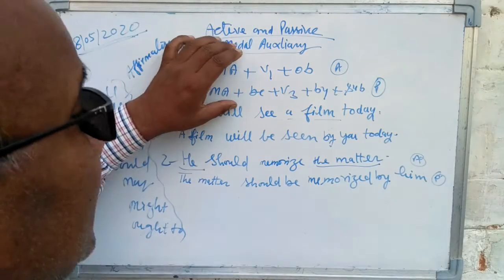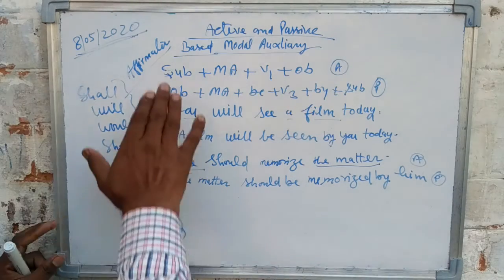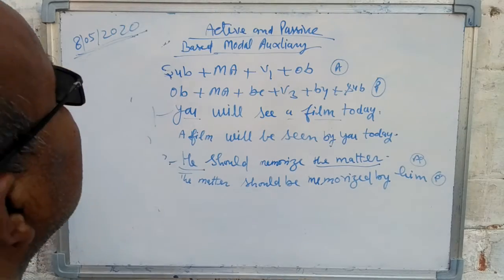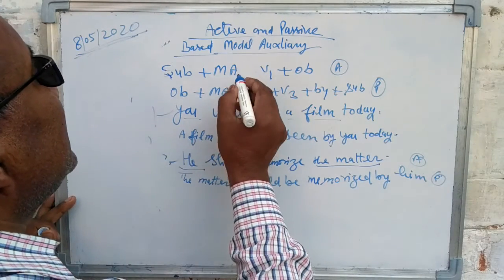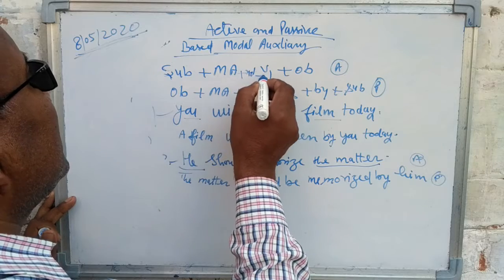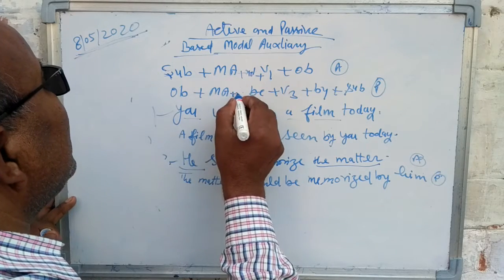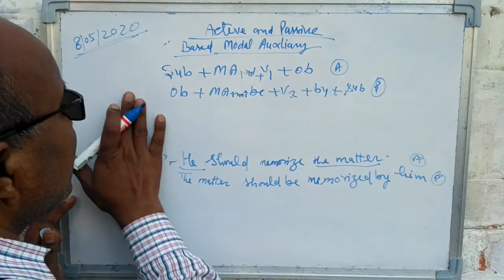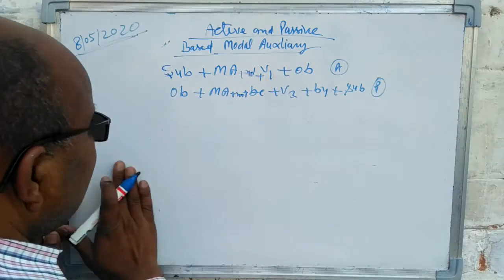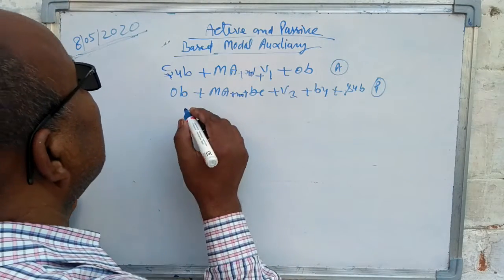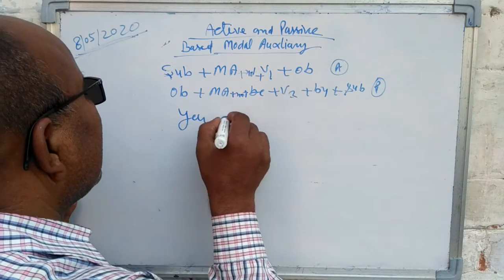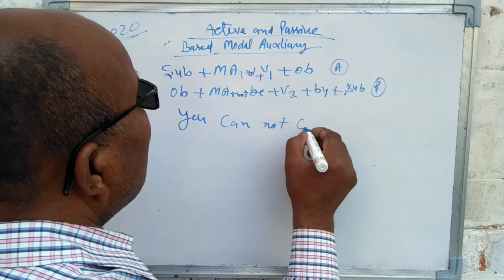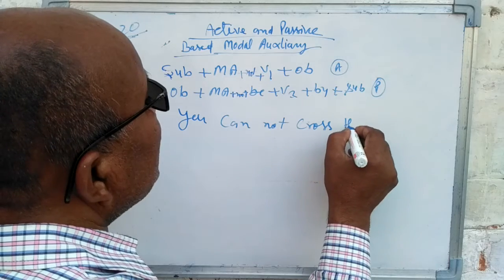On this ground, in an affirmative sentence. And if you have a negative sentence, then you will add not after the modal auxiliary, and in passive also you will add not. Let's write an example. You cannot cross this river.